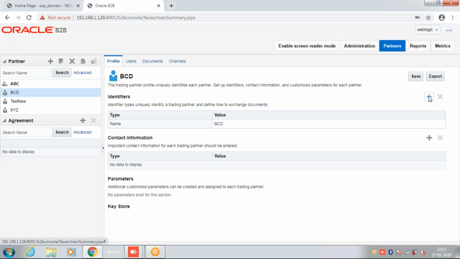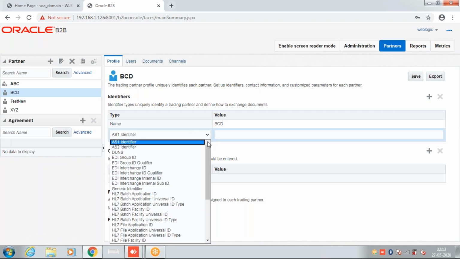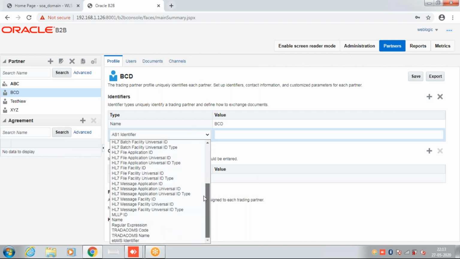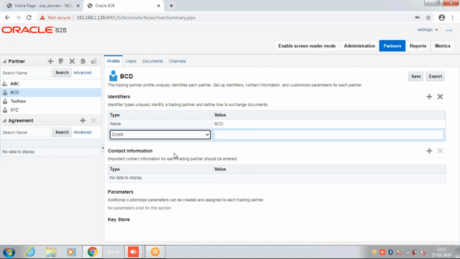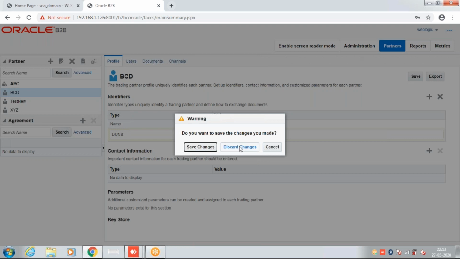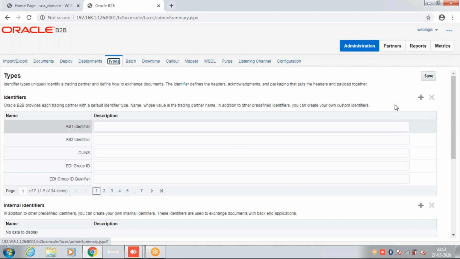So for identifiers, we have some predefined identifiers in the B2B. These are all the predefined identifiers: EDI group ID, EDI group ID identifier, and different ones. For EDI, we have this. For AS2 identifier, we have this. So if we need to define any custom identifier, in administration we have one option of type. So here we have the type option. Inside the type, we can create a new type.